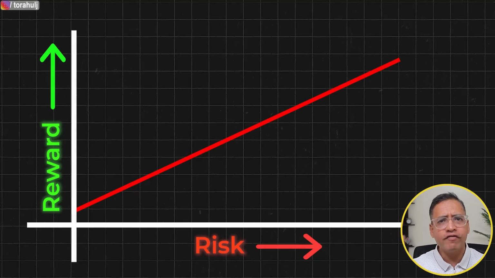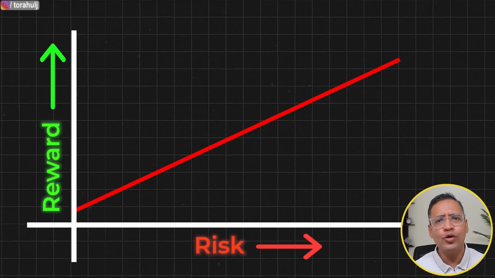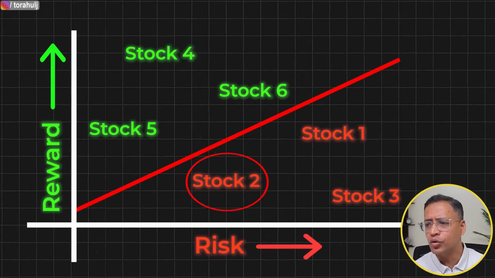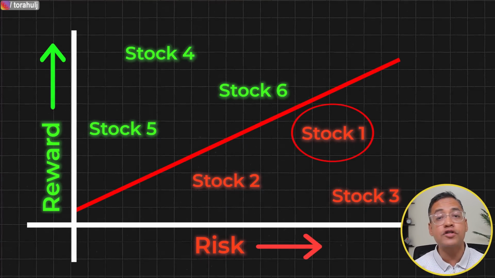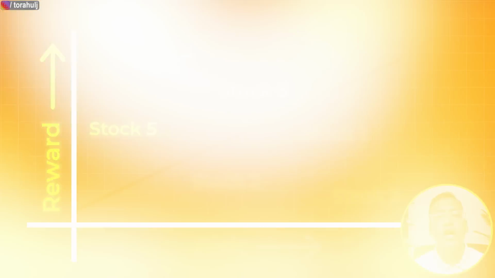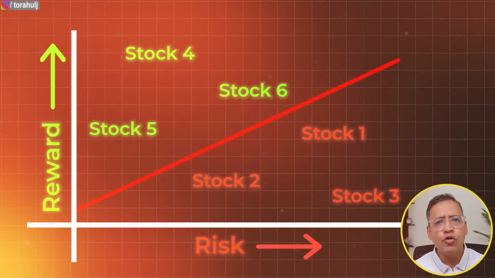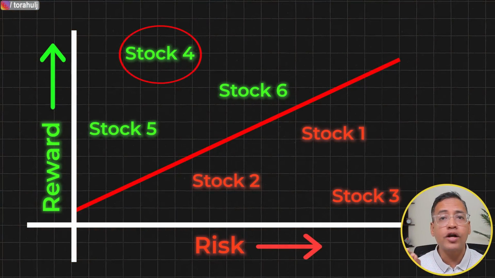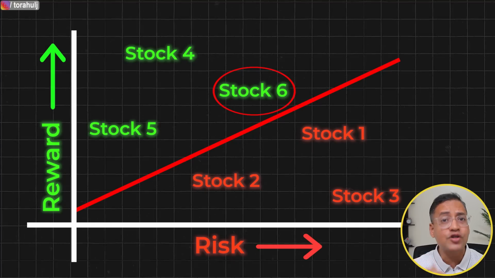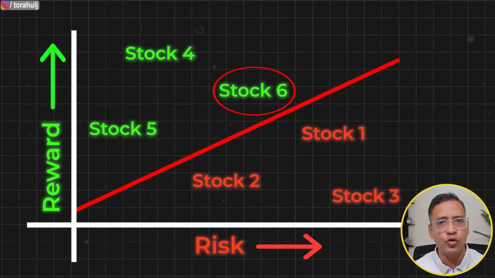And if we draw a 45 degrees line, what we really want to do is avoid stocks like stock number 2, stock number 3, stock number 1, because the risk of investing in them is very high. Risk here essentially means the loss of your money, loss of your capital, while we would want to invest in stocks like number 4, number 5 or number 6 because the rewards are going to be slightly higher, but the risk is going to be slightly lower.